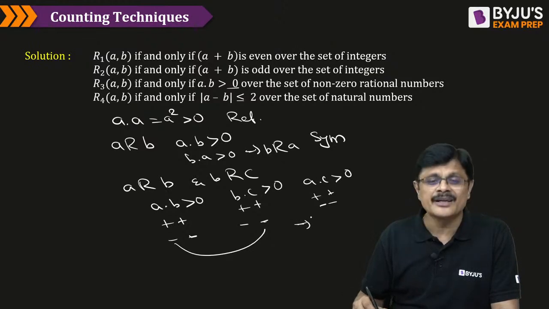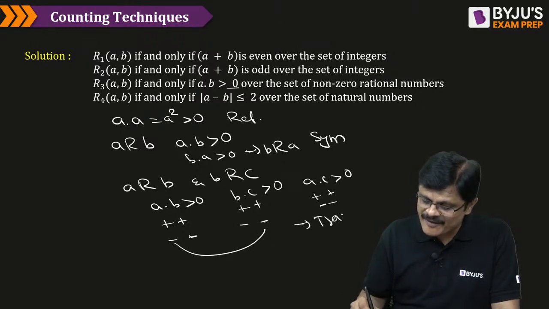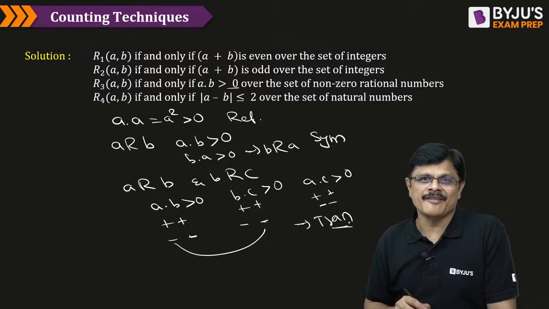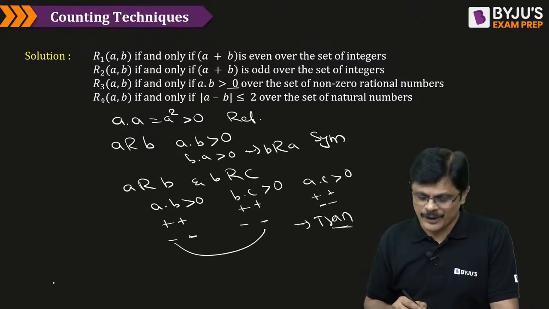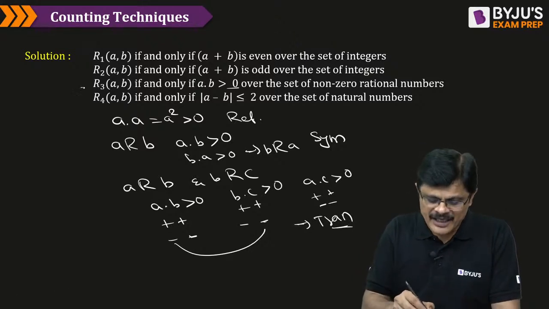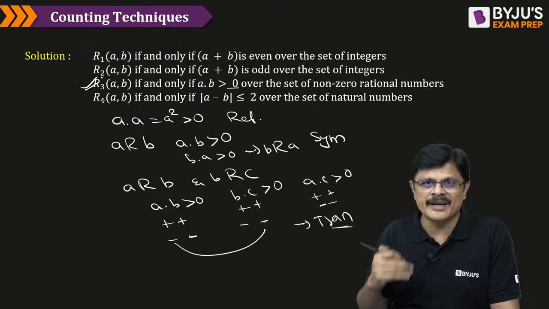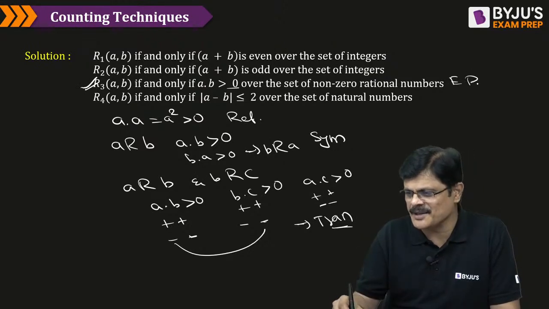That means it is transitive, my dear friends. Therefore, what can you understand? This particular relation is also satisfying reflexive, symmetric and transitive. It is an equivalence relation, my dear friends.